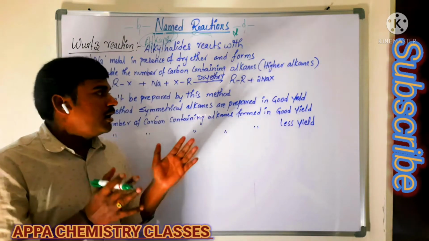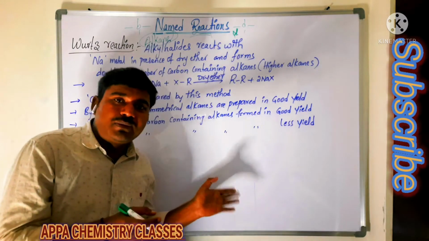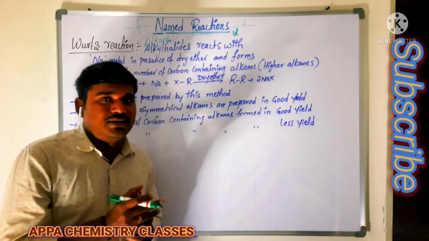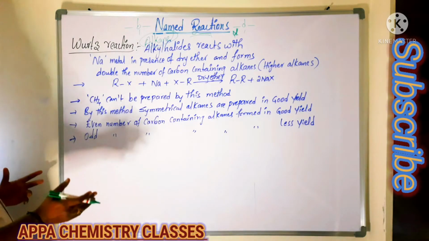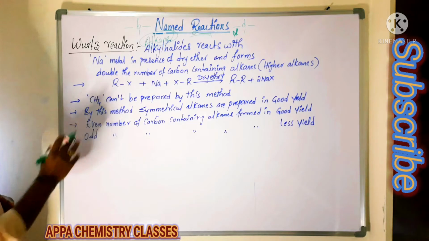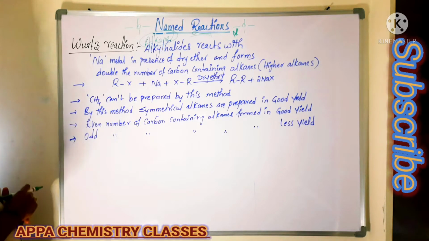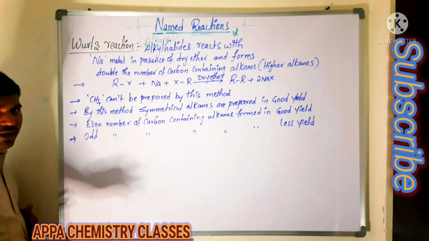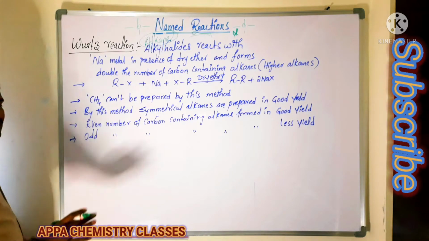Odd number containing alkanes are also obtained from the Wurtz reaction, but they are obtained in less percentage. Even number of carbon containing hydrocarbons are prepared in more quantity, with more yield, by using the Wurtz reaction. Odd number of carbon containing hydrocarbons are also prepared, but they give less quantity of yield. Is that clear?